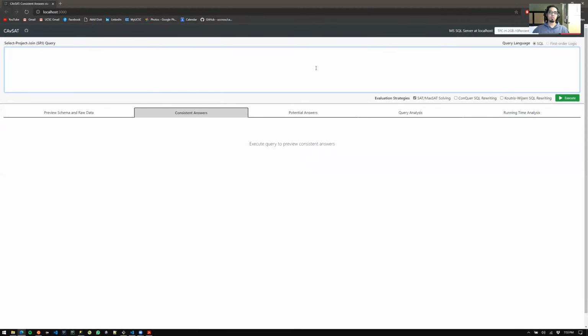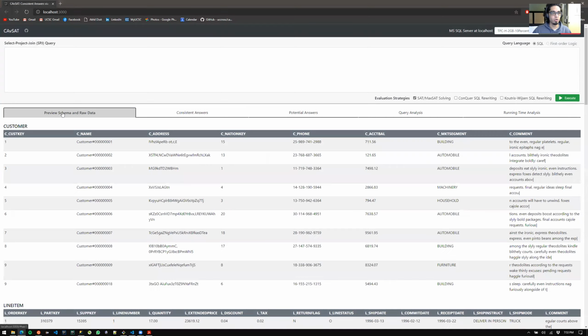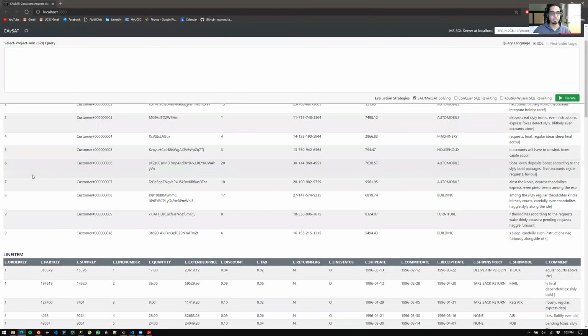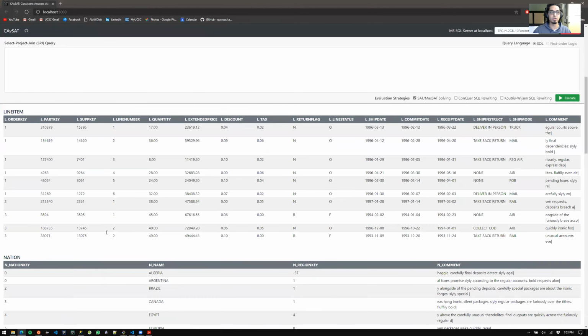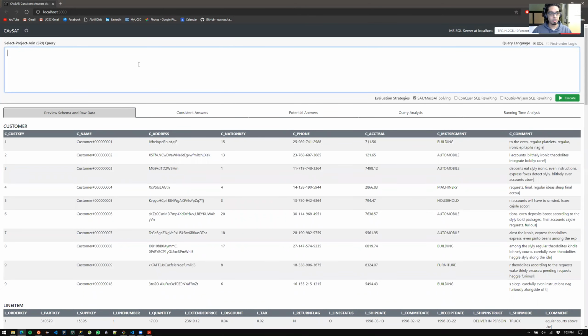So this is a user interface. As you can see on top right, I'm currently connected to a database on SQL Server on my laptop. It's actually a TPC-H database that has over 12 million tuples, I believe. And if you look at the schema and raw data, you see there are tables like customer, lineitem, nation, and so on. So let's say you want to quickly find out, let's say this is a query.